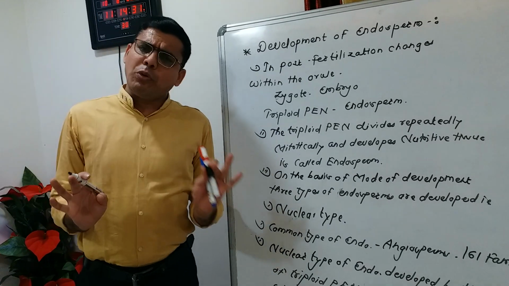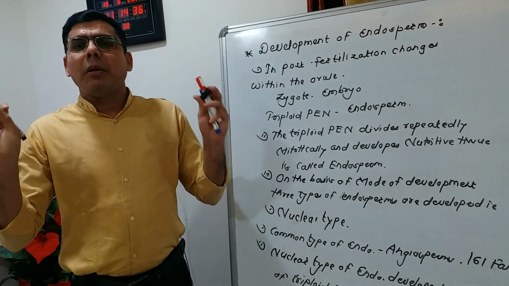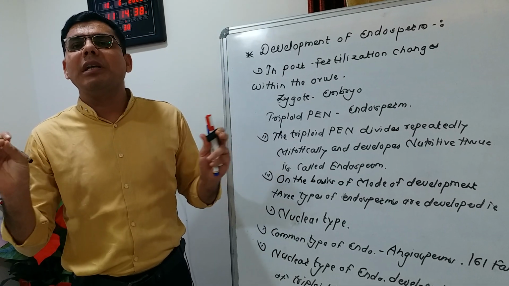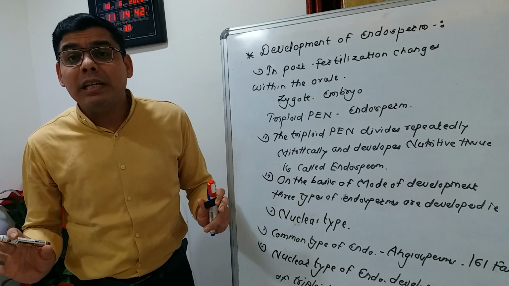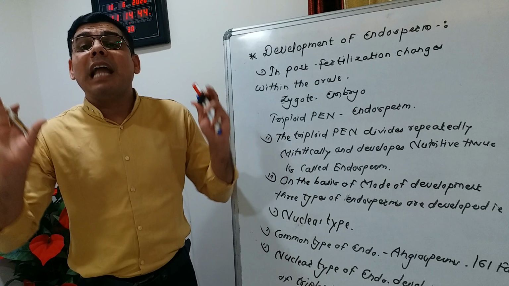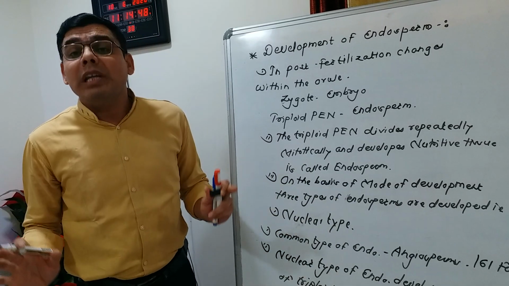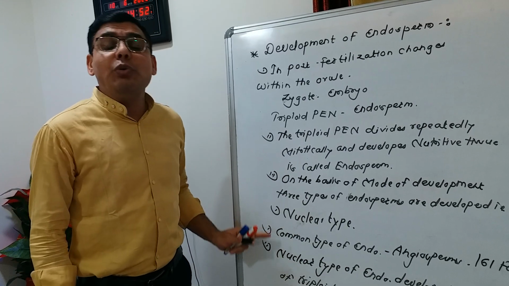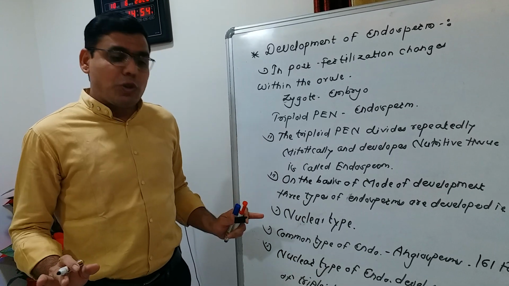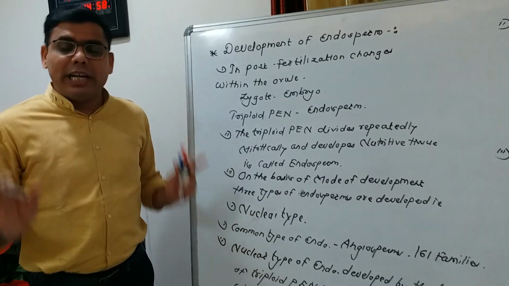So how does the nuclear type of endosperm develop? Simply, the triploid primary endospermic nucleus divides repeatedly and mitotically and forms a large number of free nuclei. So this type of endosperm is called nuclear type endosperm.